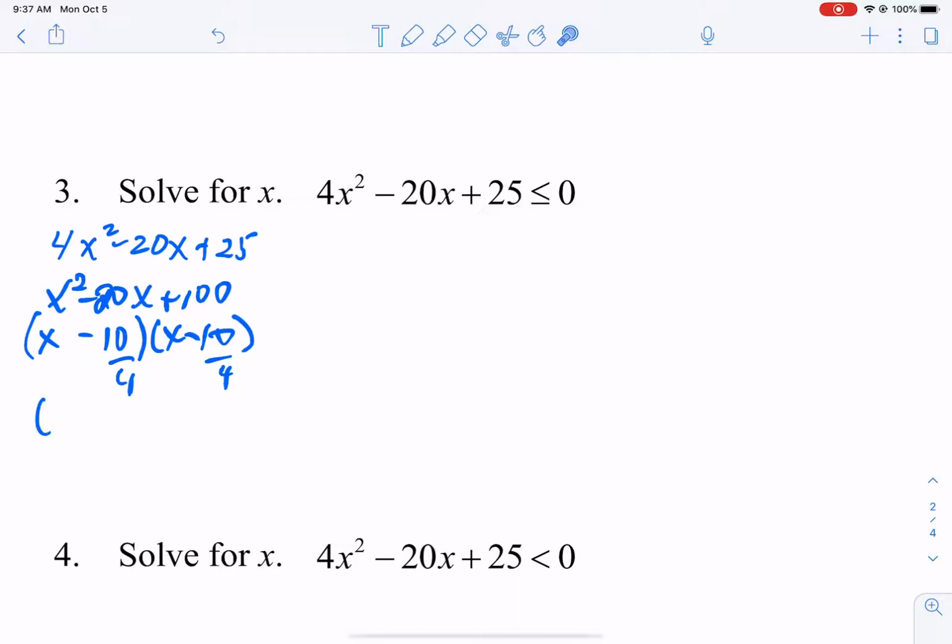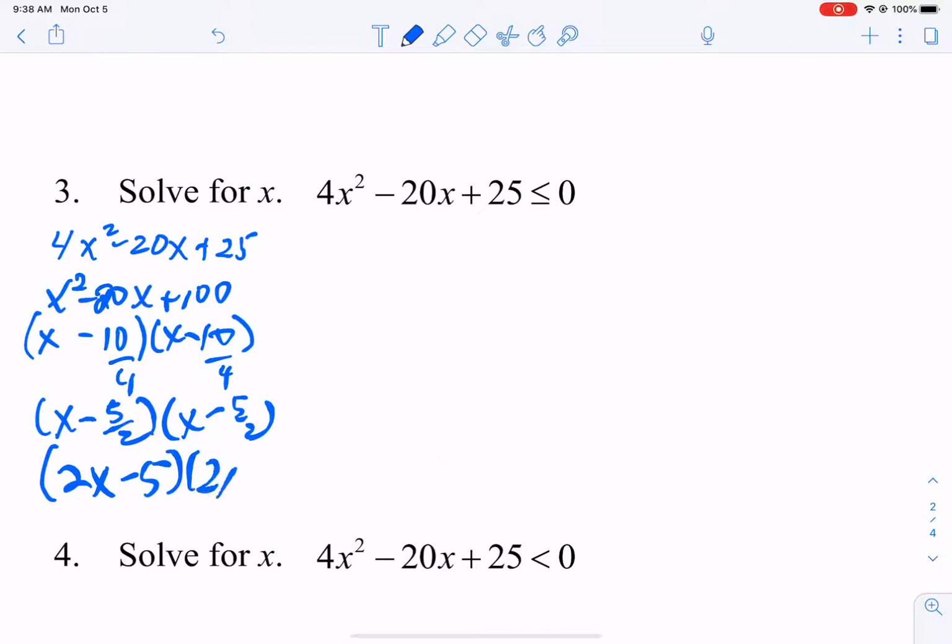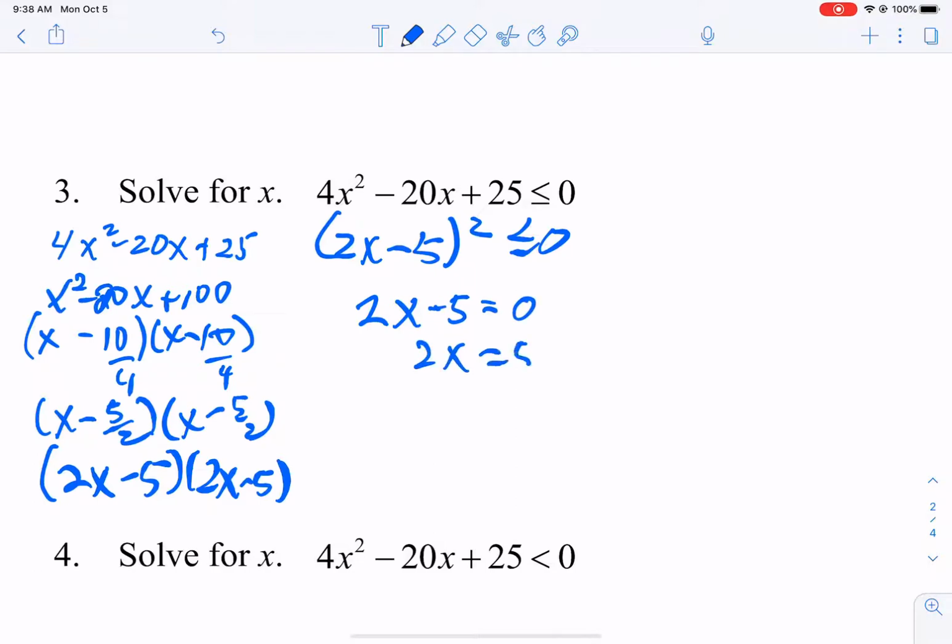That isn't divisible by 4. That's 5 over 2, and that's 5 over 2, so that's 2x minus 5. So put that in, and that's technically that value squared. Now we only have one 0. So our only 0 is 5 over 2, okay?